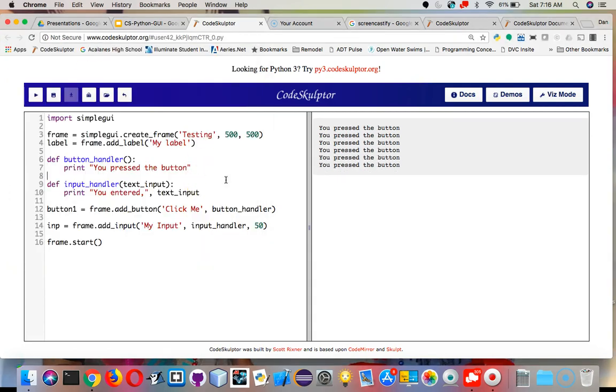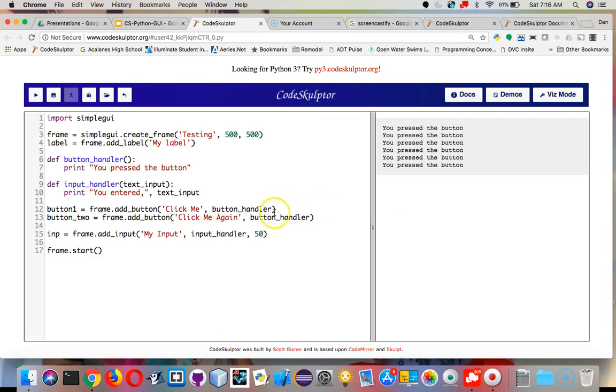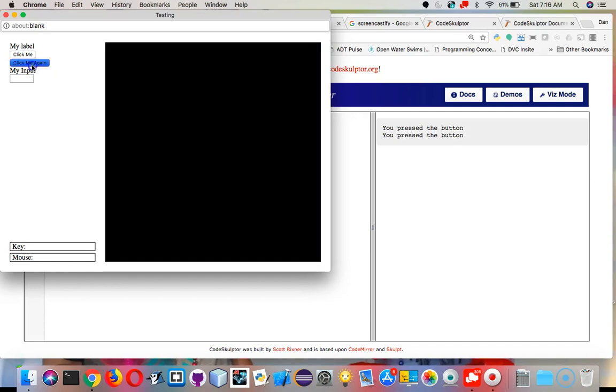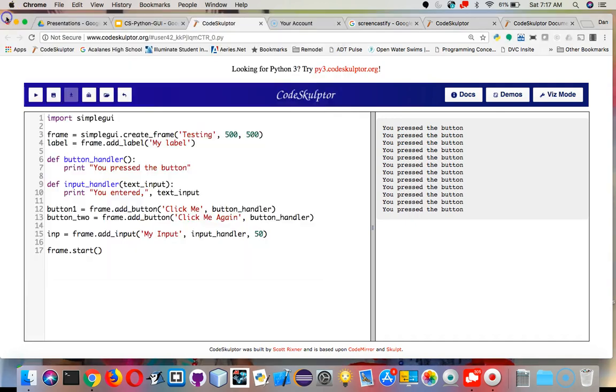If we wanted another button, we can copy that and add our code there. I'll just call it button 2 and then click me again. Now, if I don't change the button handler, when I run it, I get another button and I have the same functionality as the other one, because those buttons are both registered to the same button handler.